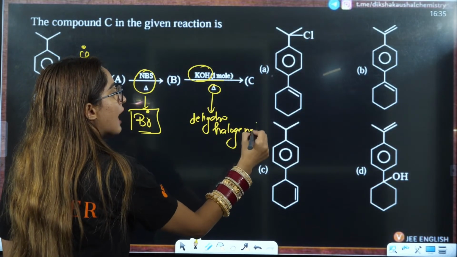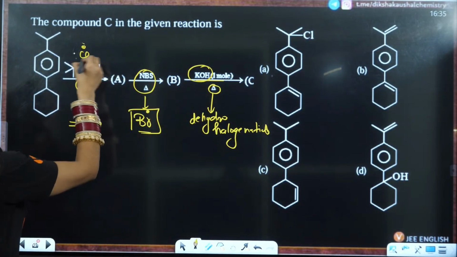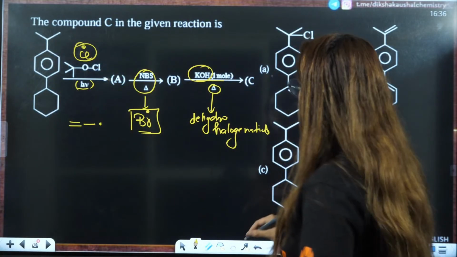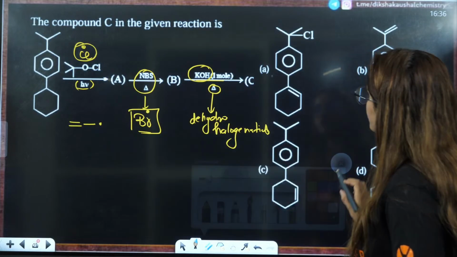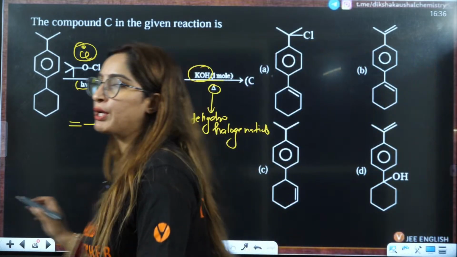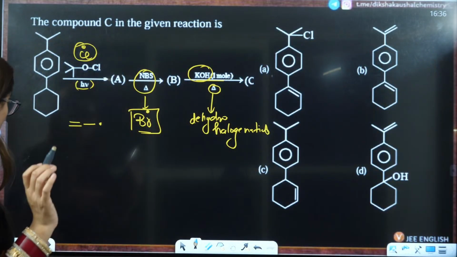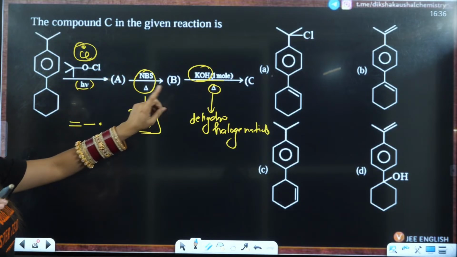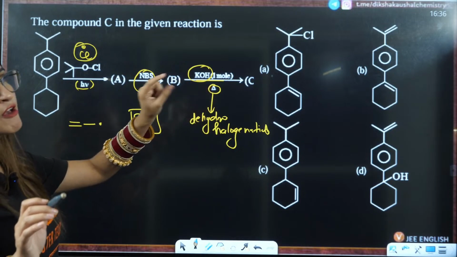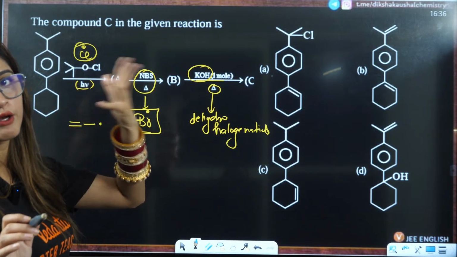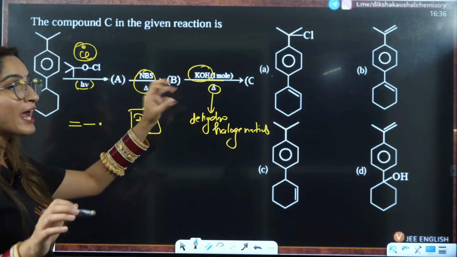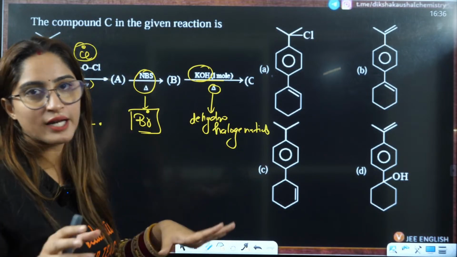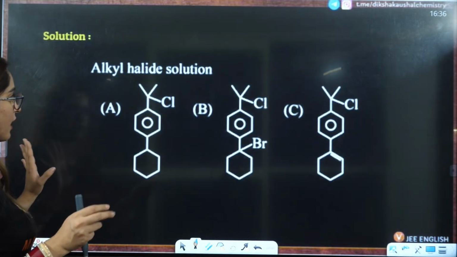The halogen that you have given here, we are going to take out that hydrogen from that position. So these are the few things we are going to do here. First is Cl free radical, then Br free radical, then KOH, where it is going to do dehydrohalogenation. It will try to take out the halogen and the hydrogen where it is easy.